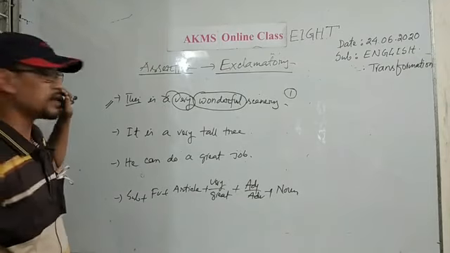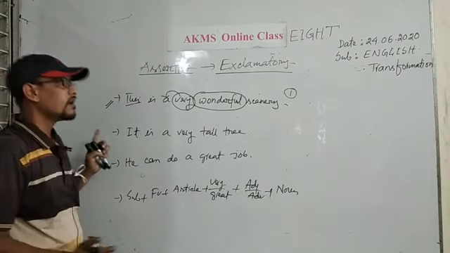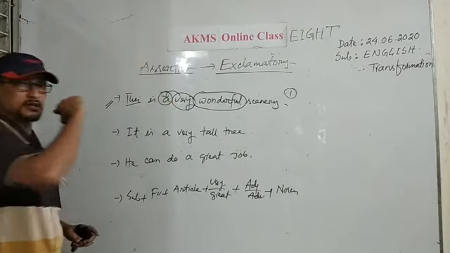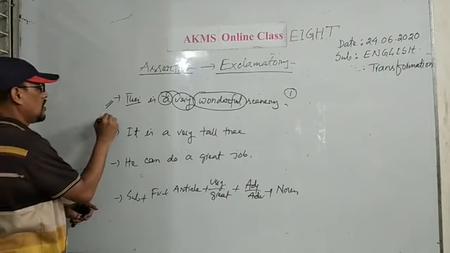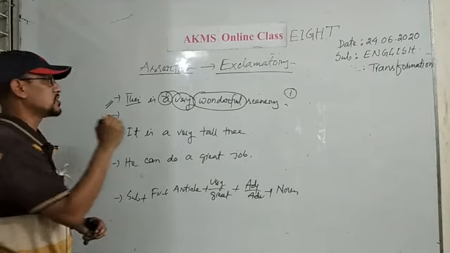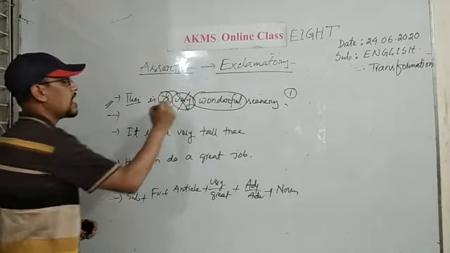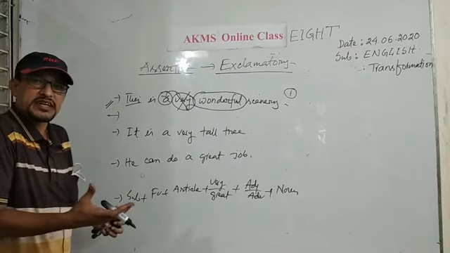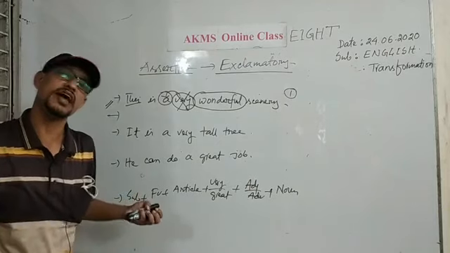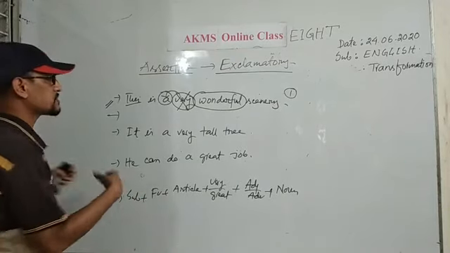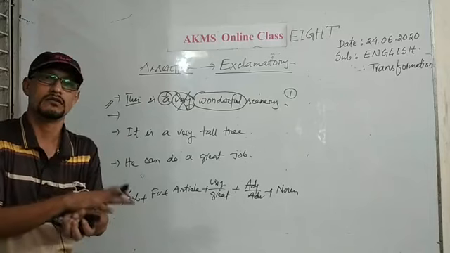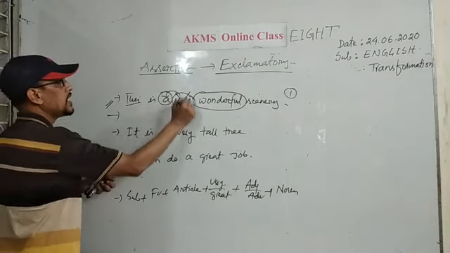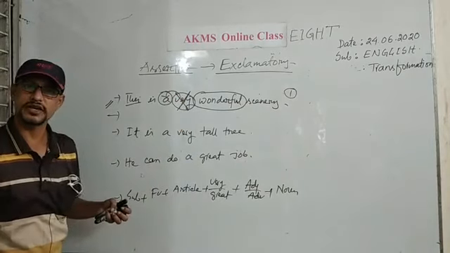Now, how can you transform it into exclamatory? You have noticed that I have used an article here. So, at the time of transforming it, you will erase the word very or great, because it will express the high quality of anything. Now, I will erase very or great.